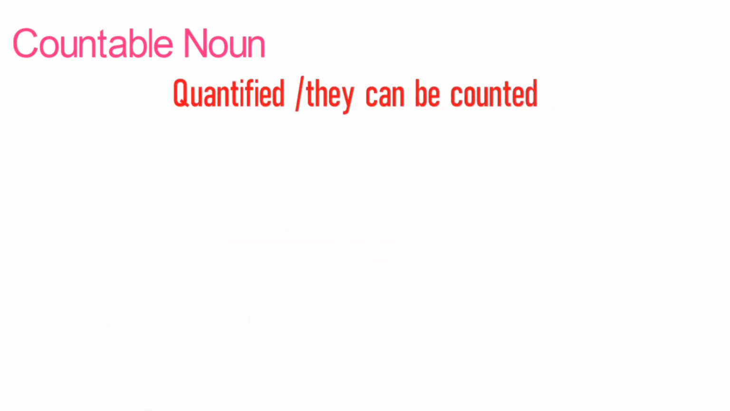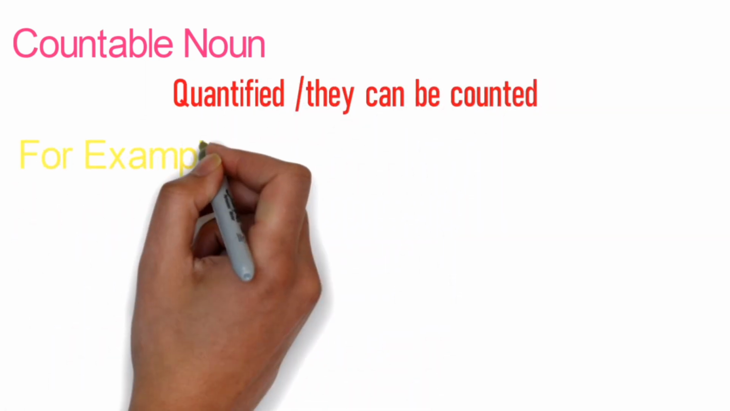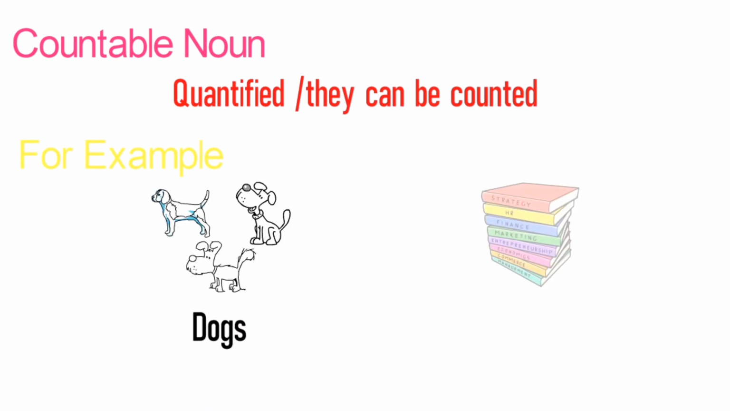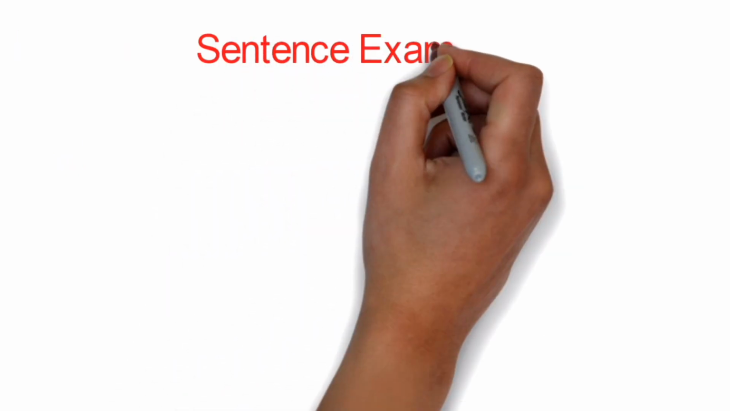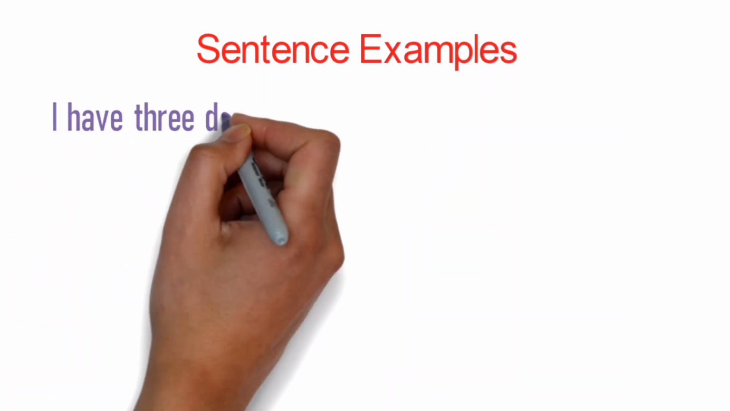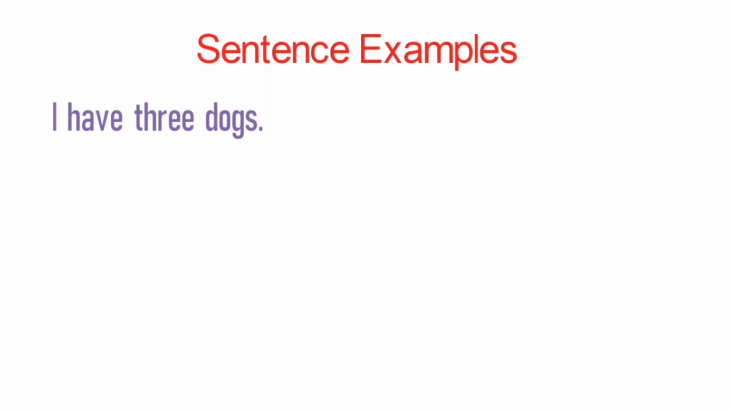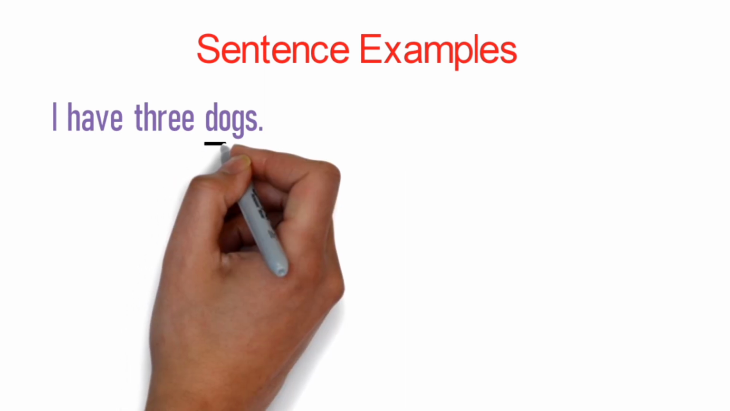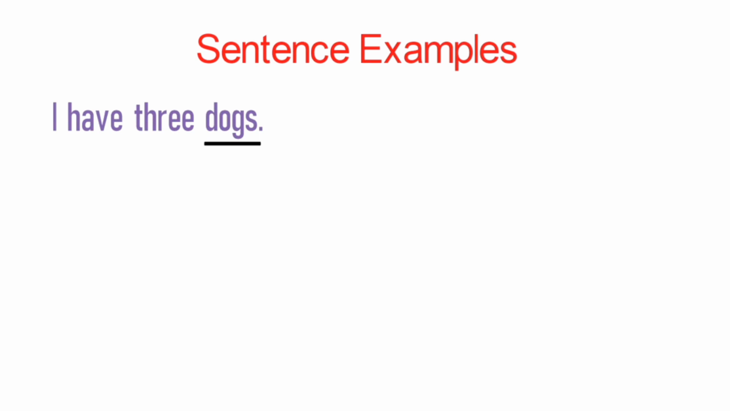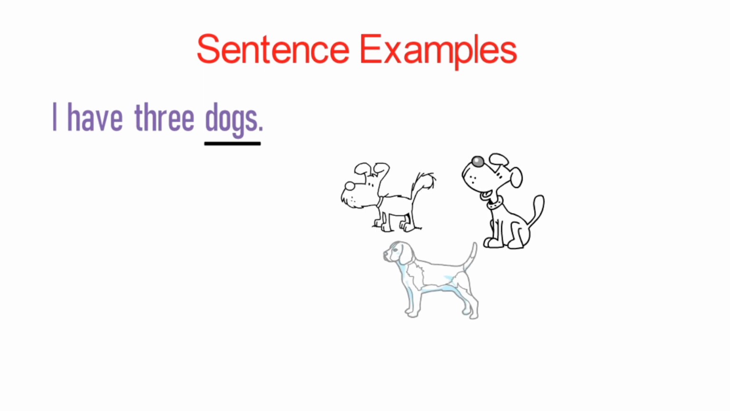Countable nouns. These nouns can be quantified, that is, they can be counted. For example, dog, book, these are countable nouns that they can be counted. Let's have a look at a sentence example. I have 3 dogs. In this sentence, 3 dogs are explaining the limited amount of dogs, so dogs are countable nouns.